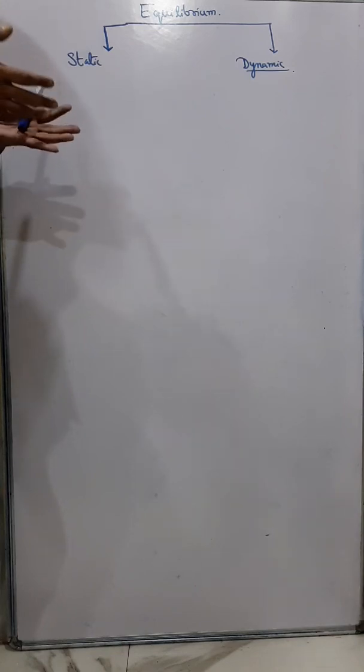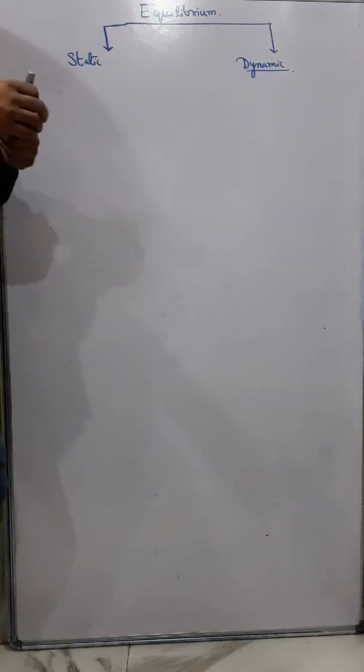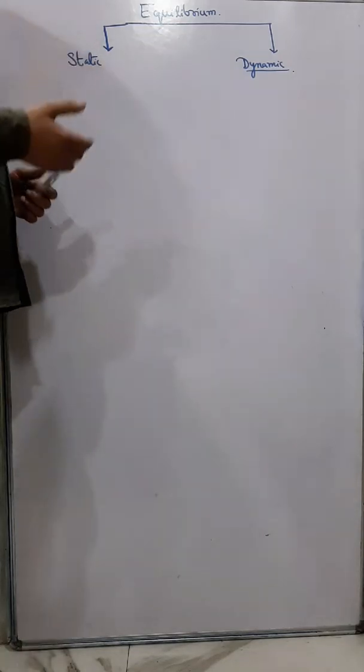If the body is at rest, although a number of forces are acting on it, there is no change in its state of rest. Or if the body is in motion, and although a number of forces are acting on it, there is no change in the motion of the body, in that case we say the body is in equilibrium.